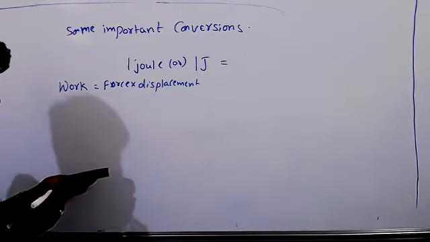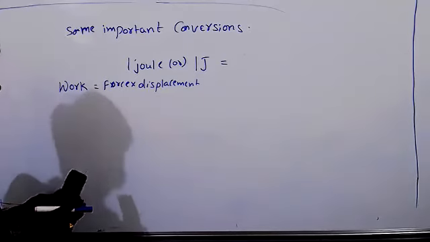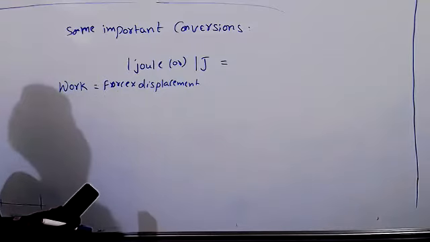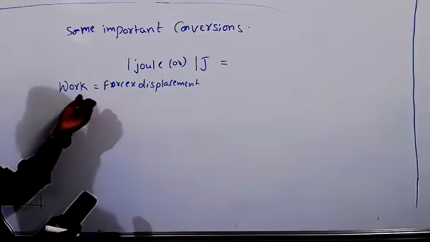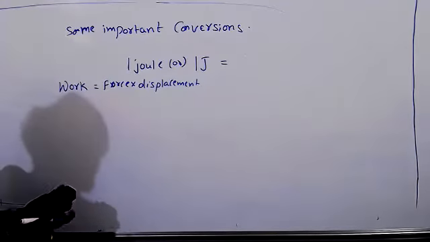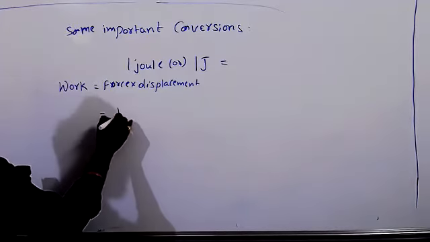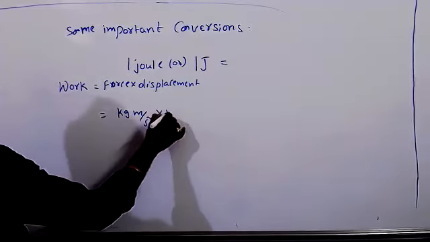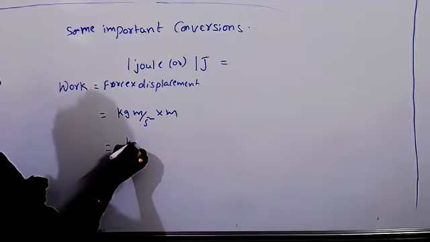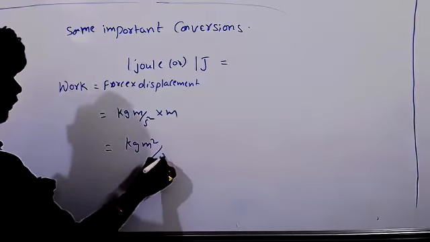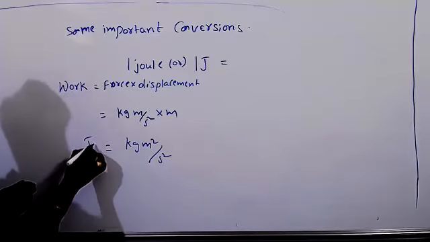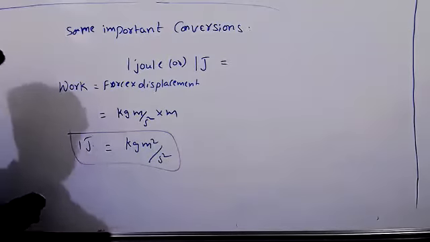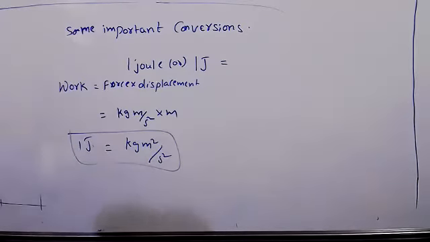We are not reading vectors and scalars now. We are in fundamental quantity, and force is a derived quantity. Whatever it may be, it is also derived. Force we measure in kg meter per second square, and displacement is in meter, right? So total kg meter square per second square. It is also called 1 Joule.